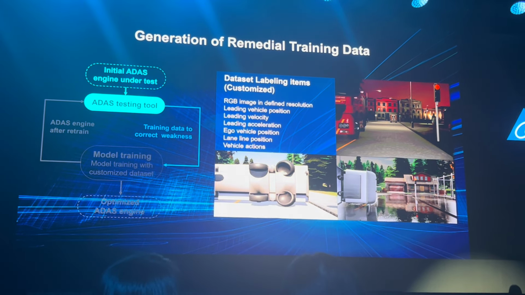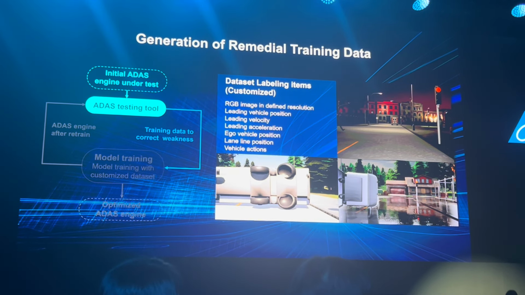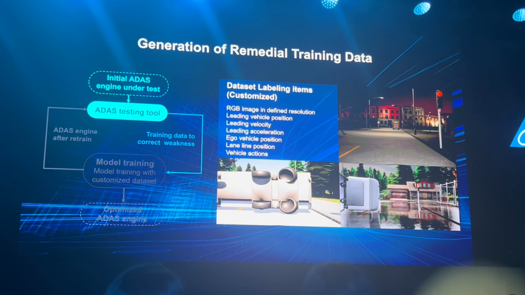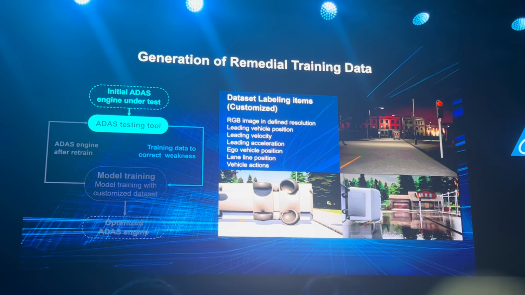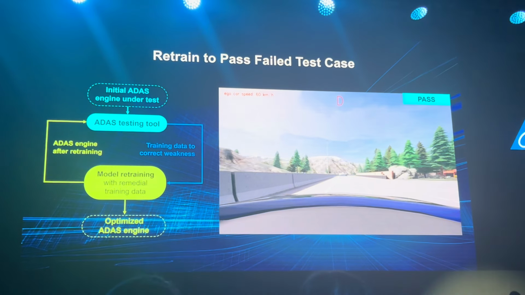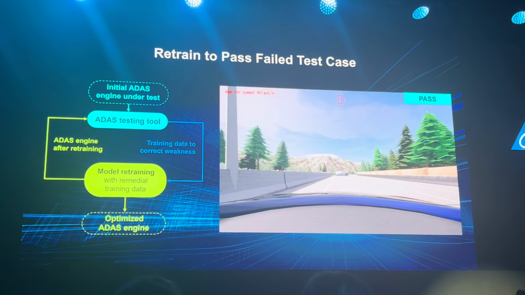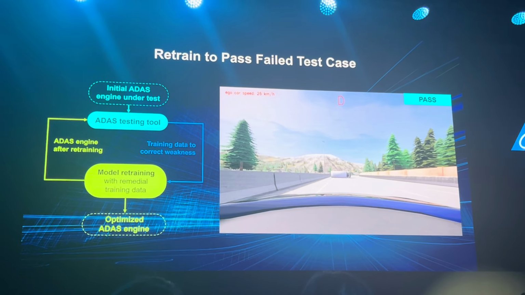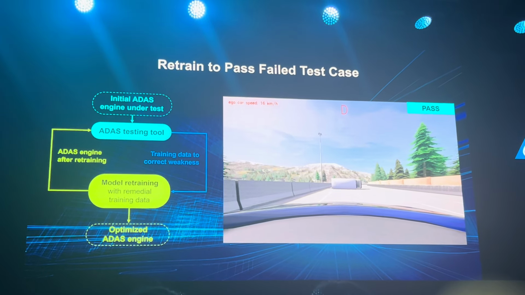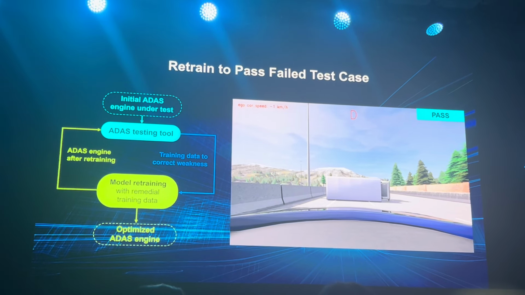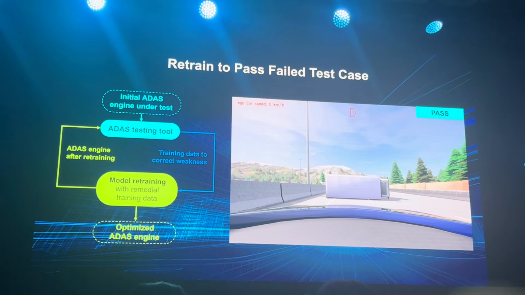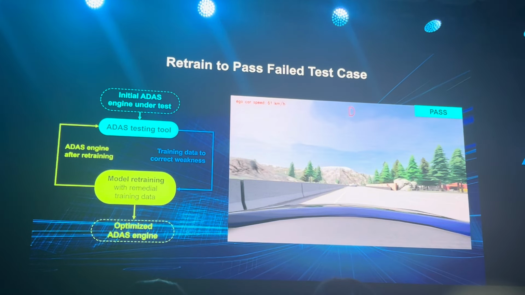Once this retraining is done, it then retests this retrained ADAS system with the same test that it previously failed, and this is what happens. So of course, sure enough, this retrained ADAS system is able to successfully recognize the overturned truck and stops properly without colliding with it, and therefore eventually passes the test.